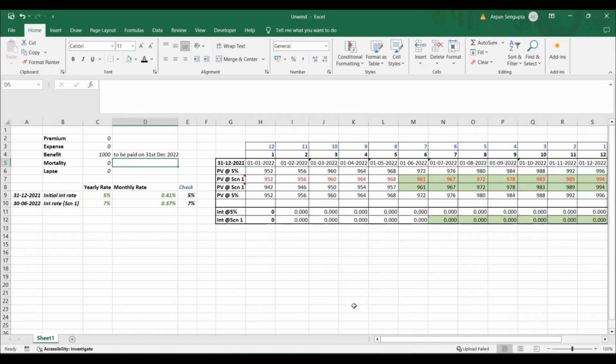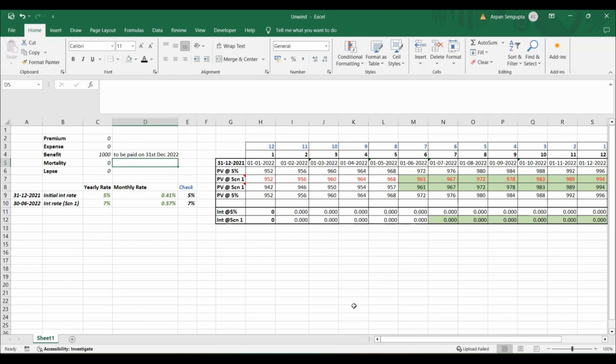But the main point of this video and releasing it on YouTube is also the fact that very few people can actually do a calculation like this. I can do this calculation because I have always asked the question why, and how I can check that in Excel, how I can complement my theoretical understanding with a mathematical calculation, so that my overall understanding and my view of the bigger picture improves. This is what you need to do to be a proper actuary and not be limited to a paper actuary. There will be many qualified actuaries who would not be able to do this calculation on their own. That's why it is very, very important that you reach that level.